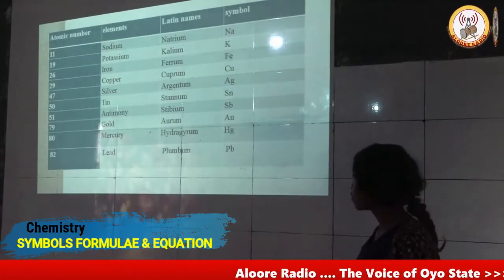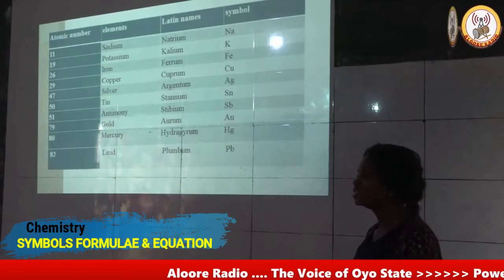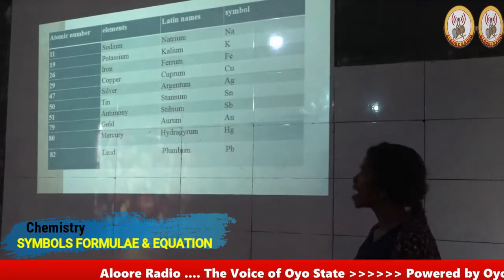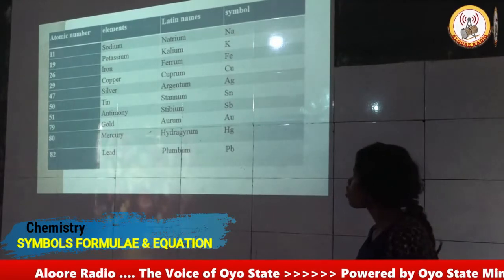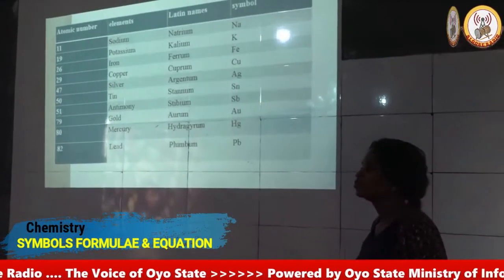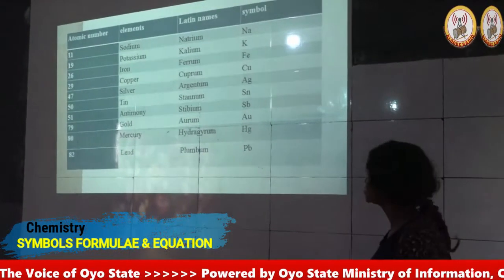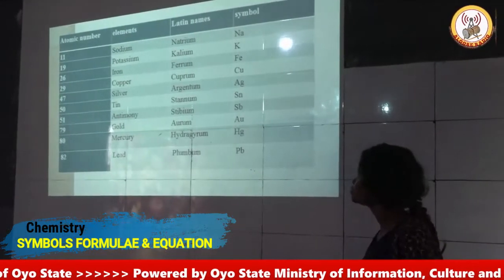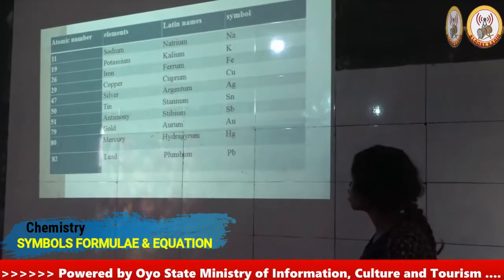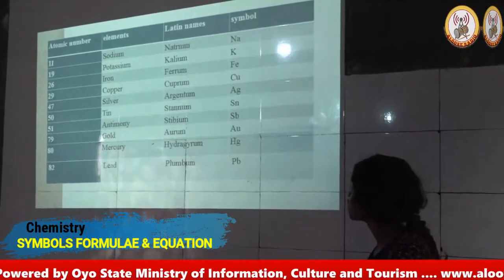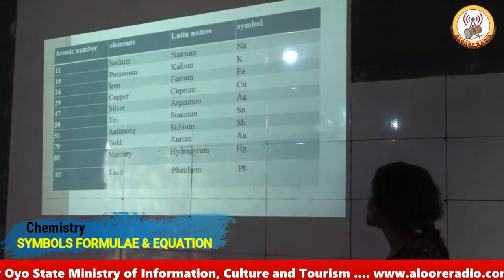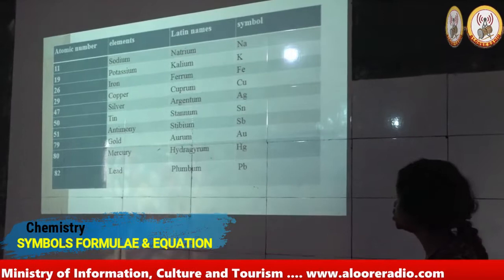Iron, ferrum, which is the Latin name, and the symbol is Fe. Copper, cuprum, the Latin name, and the symbol Cu. Silver, argentum, the Latin name, and the symbol is Ag.